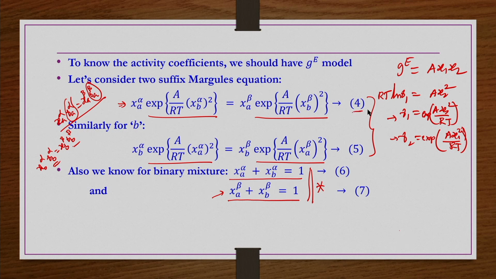Equations 4 and 5 are nonlinear equations and can be solved by trial and error or numerical methods. But if you take XA alpha equal to XA beta, whatever value you take, then this equation would be satisfied. Since XA alpha equals XA beta, 1 minus XB alpha equals 1 minus XB beta, which means XB alpha equals XB beta.